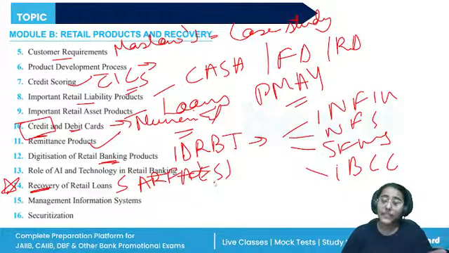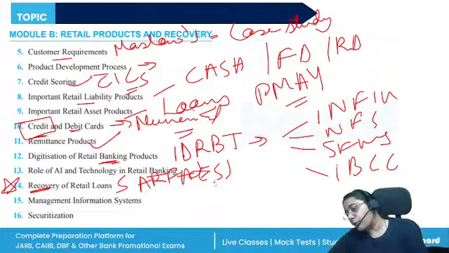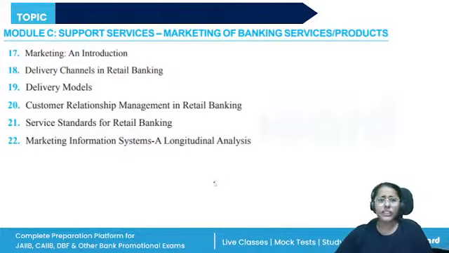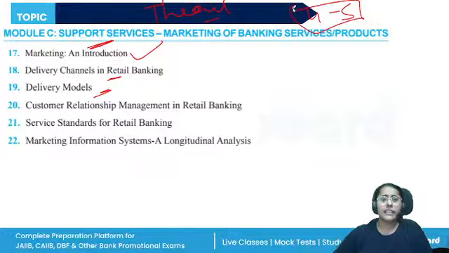So, module B as a whole is very important, the most important module from your exam point of view. Every time 30 to 35 mark questions are there from module B itself. All right. Then we have module C, which is the most simple. Marketing and introduction is theoretical. Delivery channels, delivery models. This whole unit is theoretical. And maximum 4 to 5 hours study for this module C as a whole is enough.